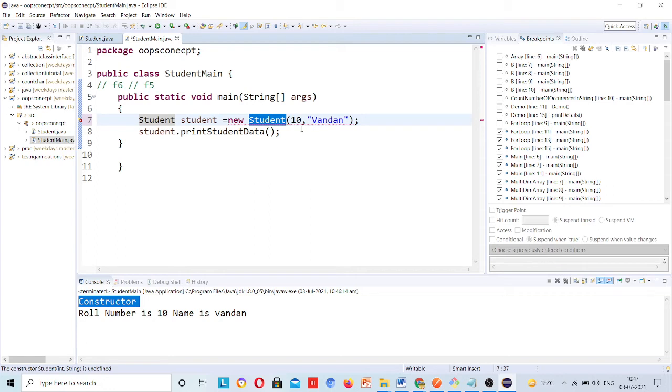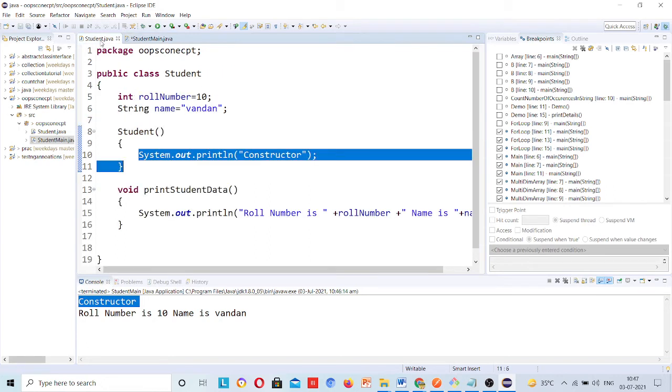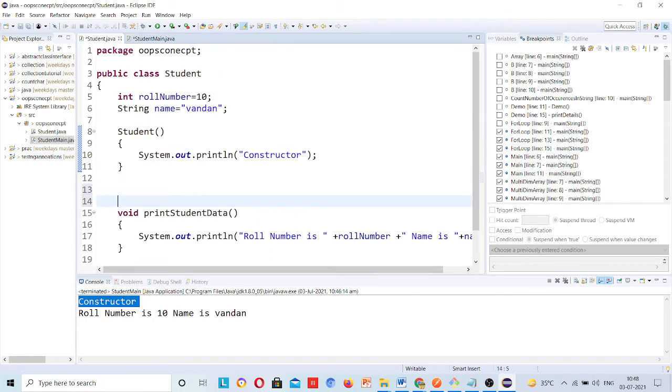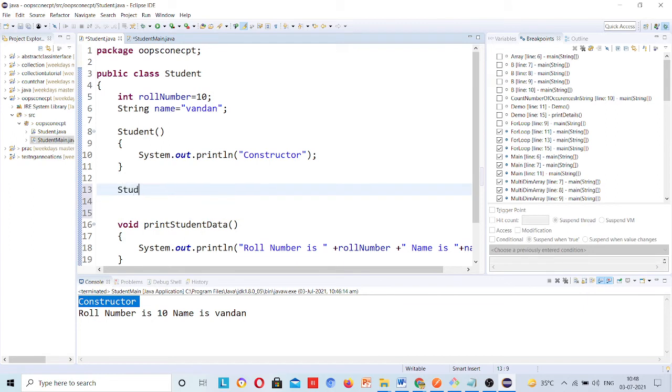Okay, so I will go to this student class. I will create a constructor student with an integer, because the first variable that I passed from there is an integer, and the second is a string name.